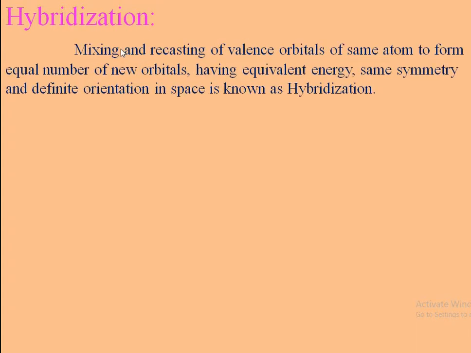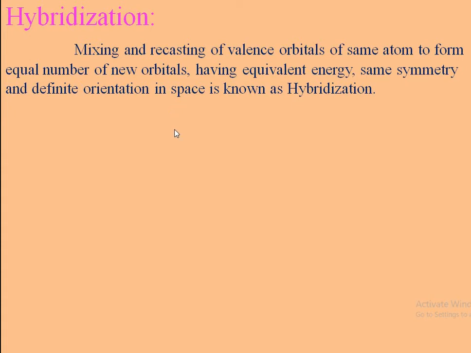In the last lecture we saw hybridization. Hybridization means the mixing and recasting of valence orbitals of the same atom to form an equal number of new orbitals having equivalent energy, same symmetry, and definite orientation in space. This hybridization concept is most important in the formation of chemical bonding.